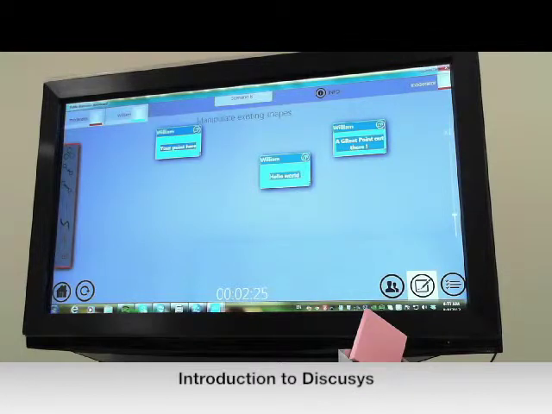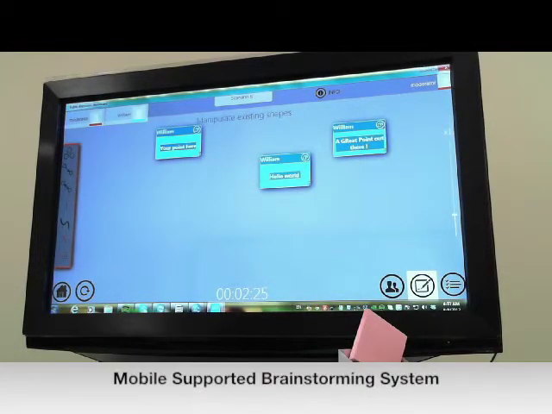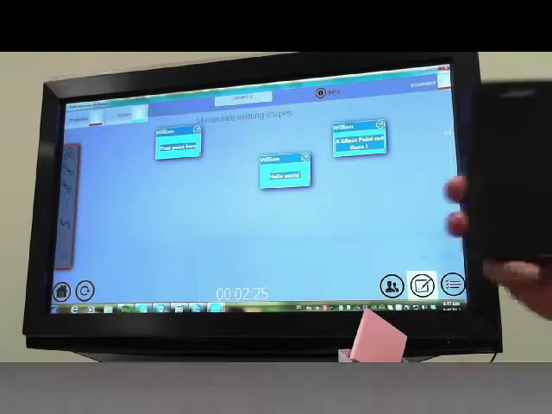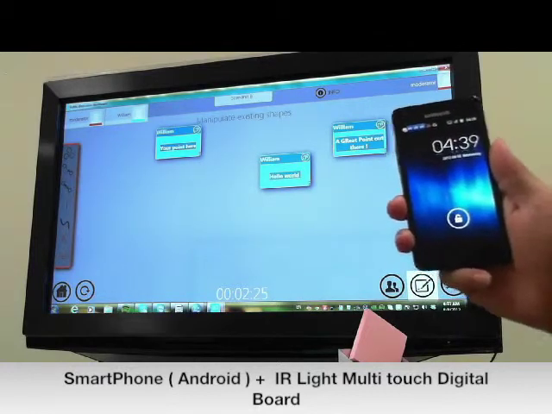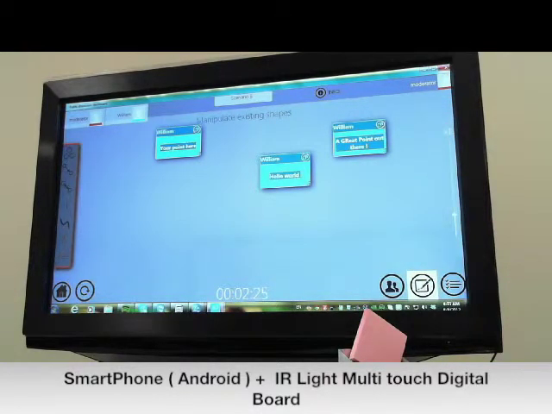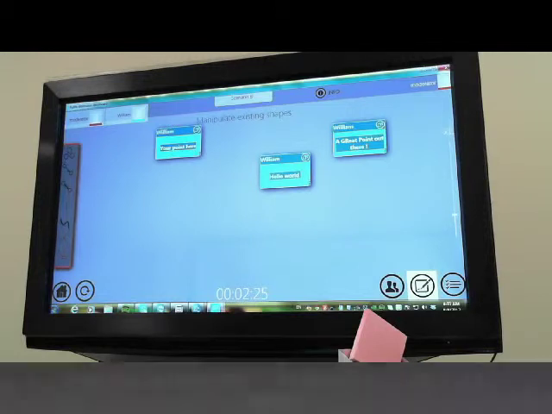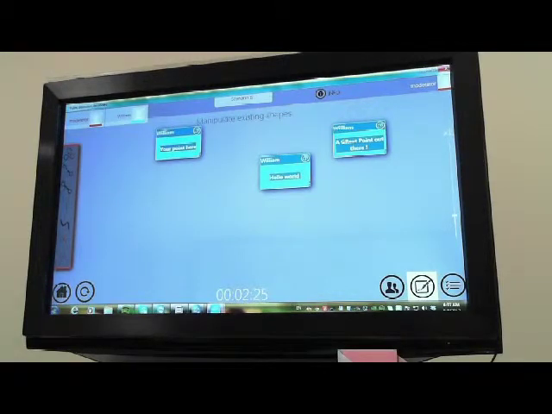So what is Discusys? Discusys is basically a mobile supported brainstorming system that utilizes a mobile phone in my hand and a multi-touch board. So imagine that this is a multi-touch board. We use this during brainstorming.